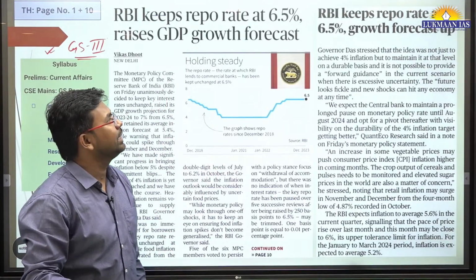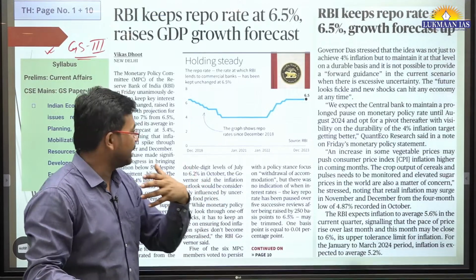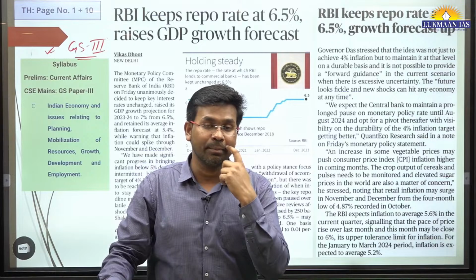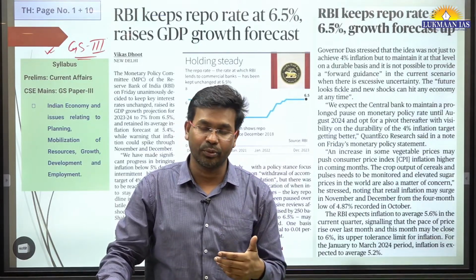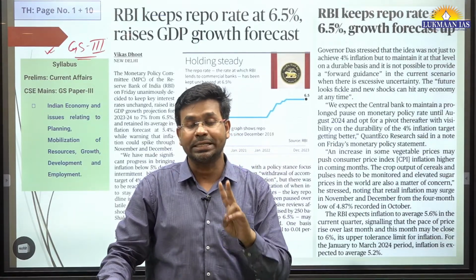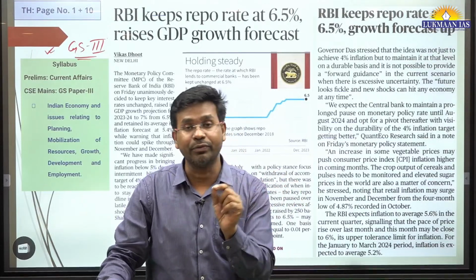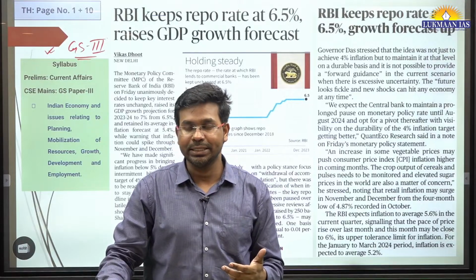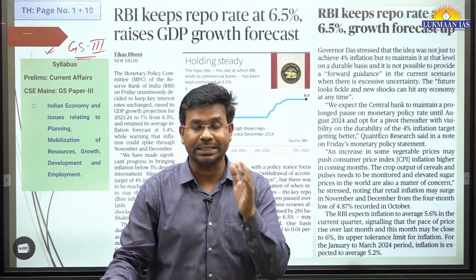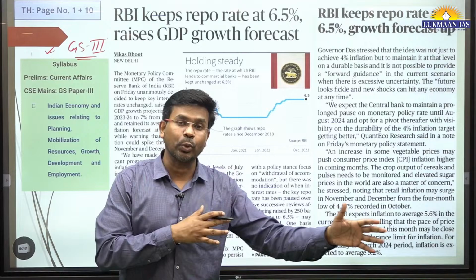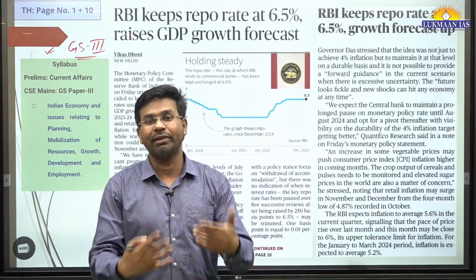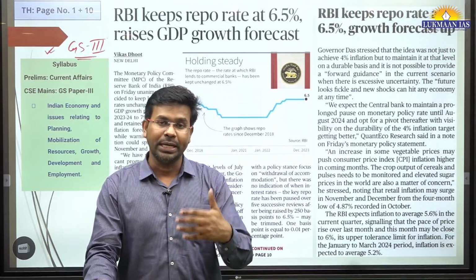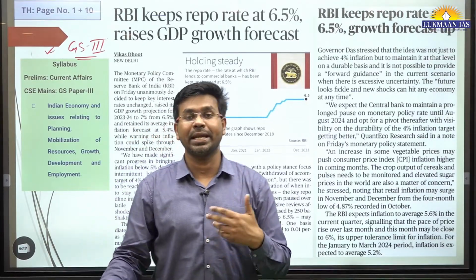Basically the Reserve Bank of India's Monetary Policy Committee comes up with a bi-monthly monetary policy review document. Means every 2 months the Reserve Bank of India comes up with some kind of review of the data related to monetary policy. So what is the role of monetary policy? Basically, through monetary policy the Reserve Bank of India tries to control inflation in the market. Why is inflation important? Because inflation is a parameter that is associated with growth. It is also associated with overall stability in an economy.